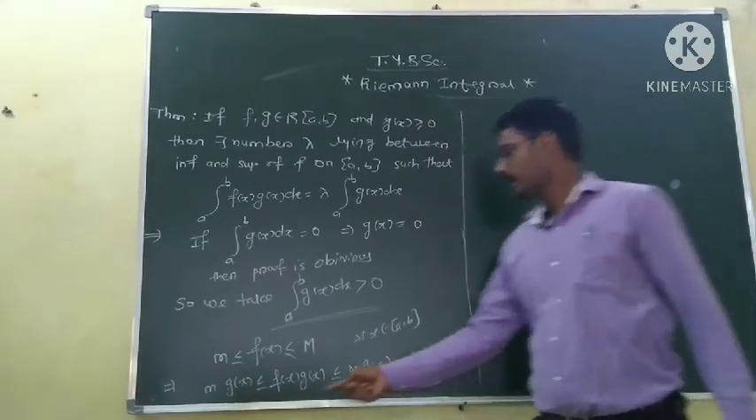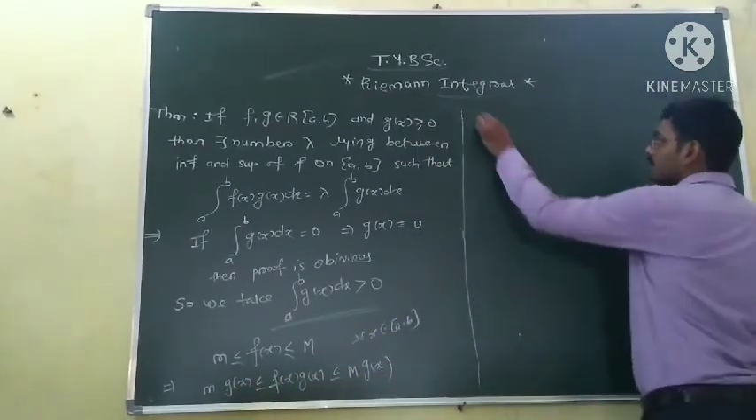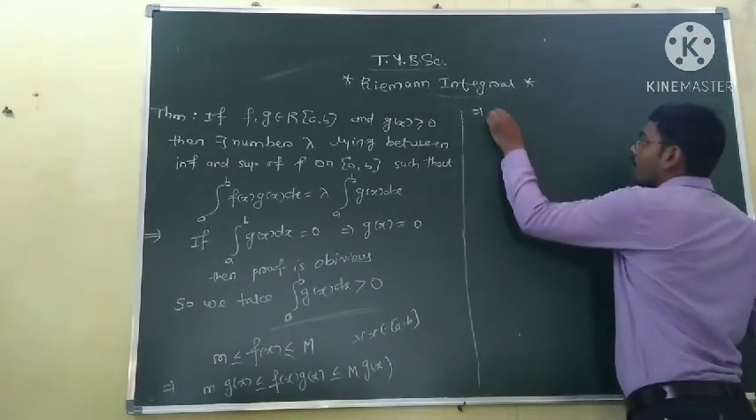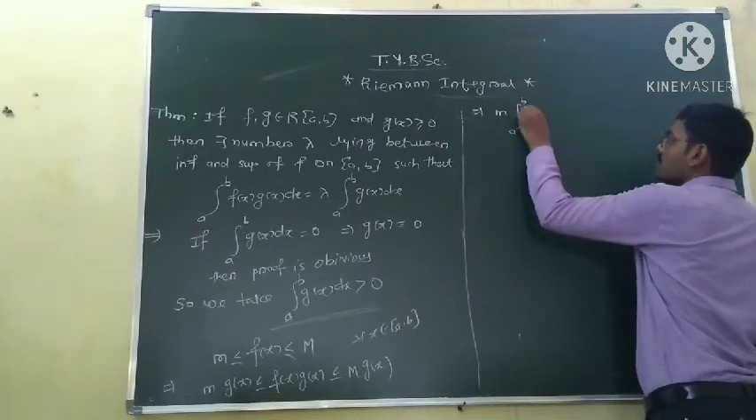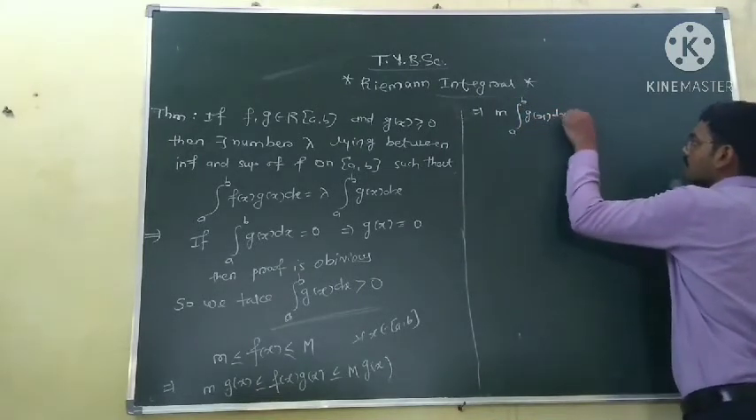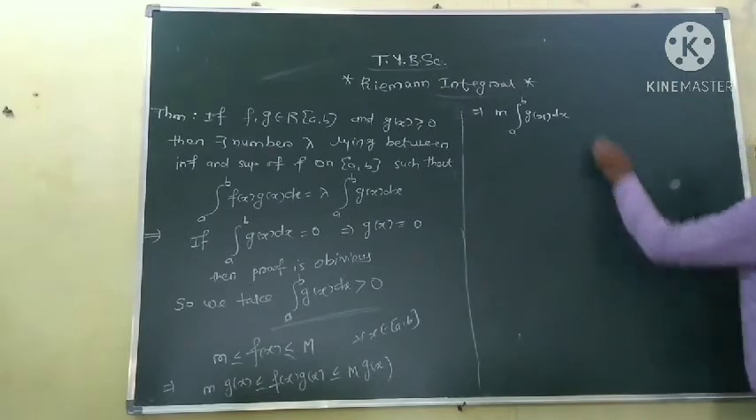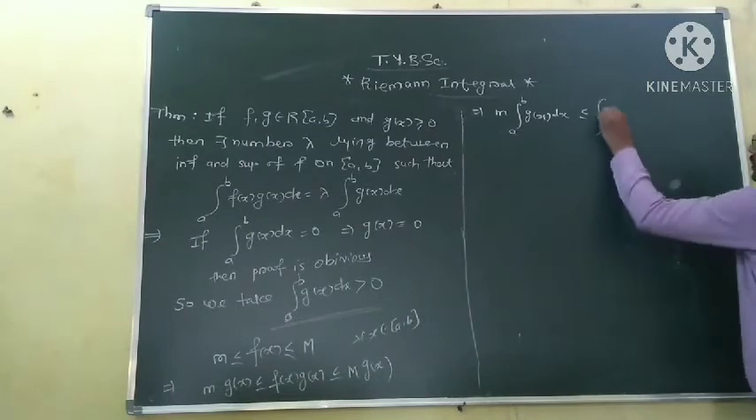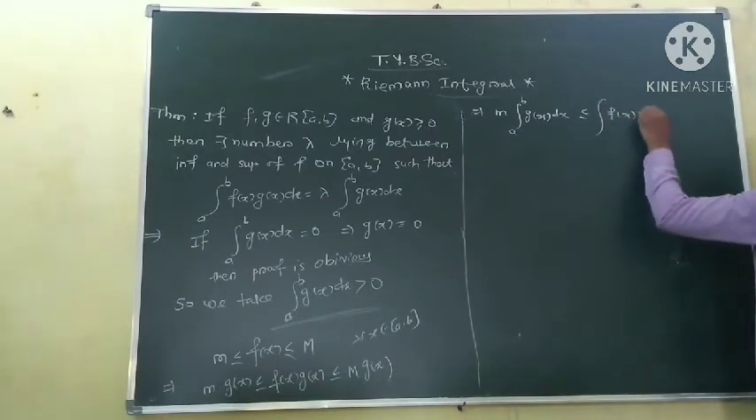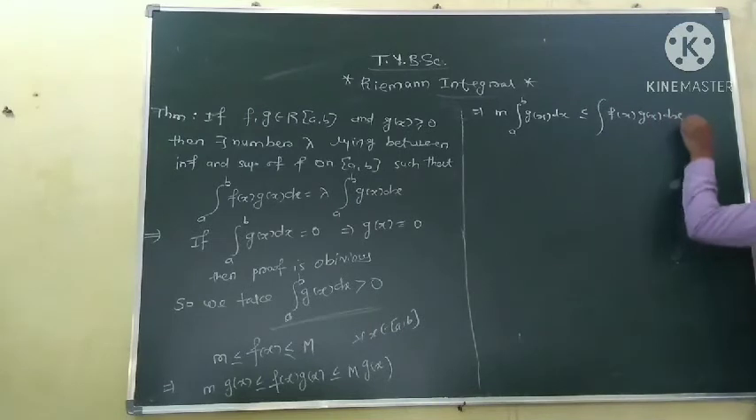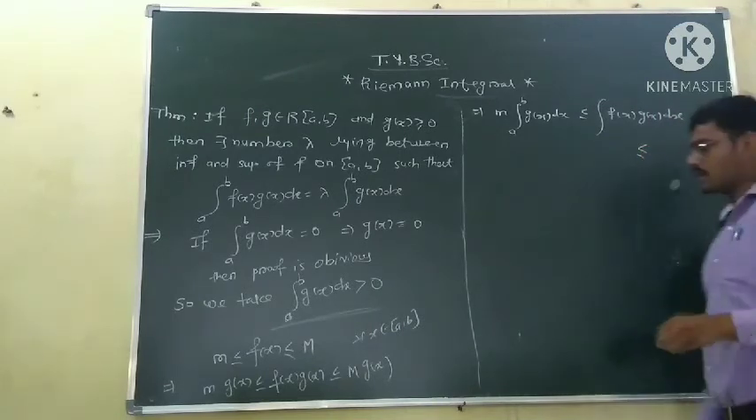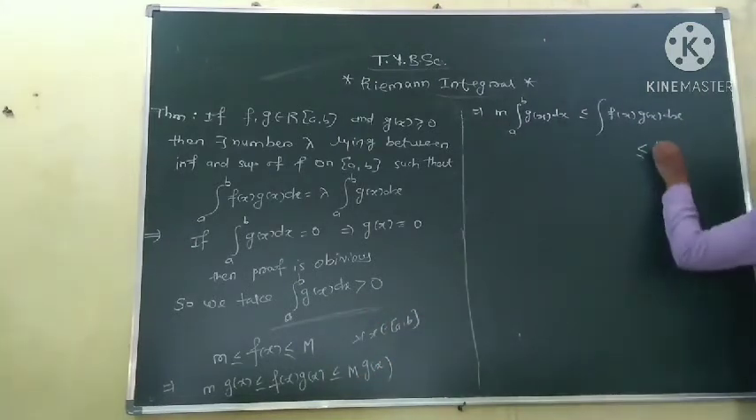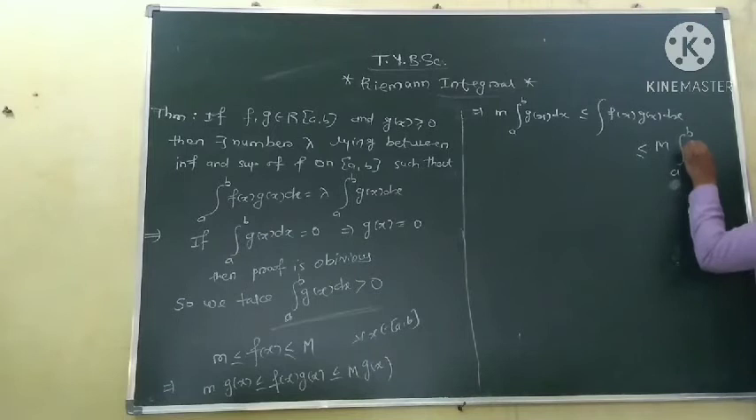Okay. Now take integration on each part. Since m is constant, we can take it outside the integration. So m into the integration of g is less than or equal to, take integration on this side also, the integration of f and g, and this is less than or equal to the integration of this. Again, this supremum is constant, we can take it outside. So M into the integration of g.